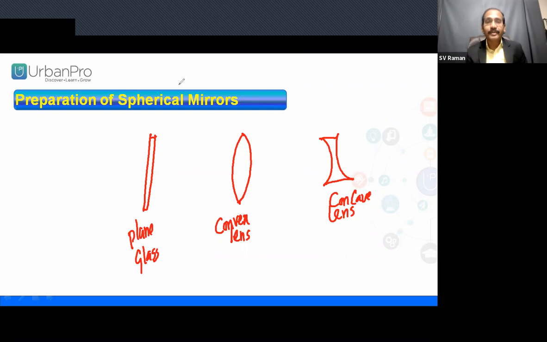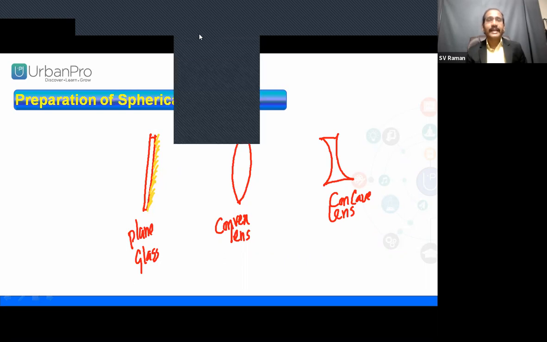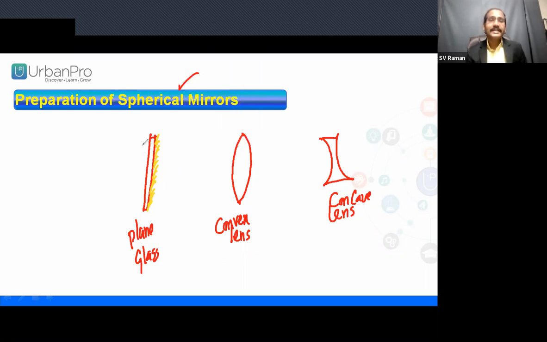Now we are studying mirrors. How to prepare a mirror? On the plain glass sheet, on either one of the sides, you coat it with silver nitrate or silver oxide, whatever. We coat it. Now the plain glass sheet is prepared as a mirror. Yes, the plain glass sheet is prepared as a plane mirror.